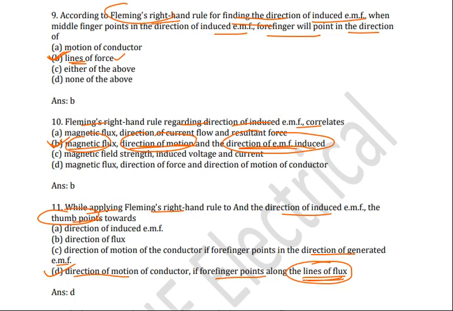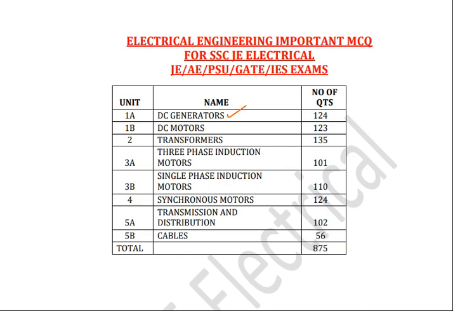So from figure we can understand these three questions. From the figure itself we can understand this Fleming right hand rule, each finger denotes which one we can understand. Okay. So these are some of the multiple choice questions from DC generators. So at starting of these 11 questions we have discussed with reason. 11 questions from this topic we have discussed so far, and remaining questions I will discuss in the next video